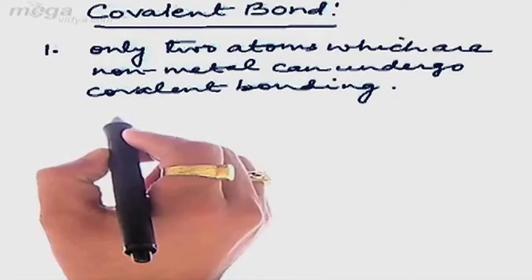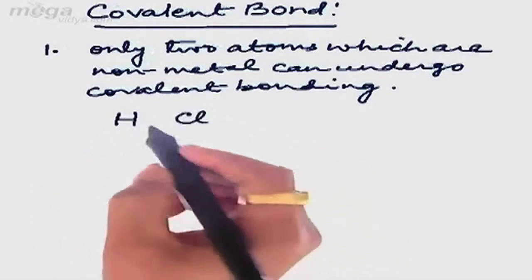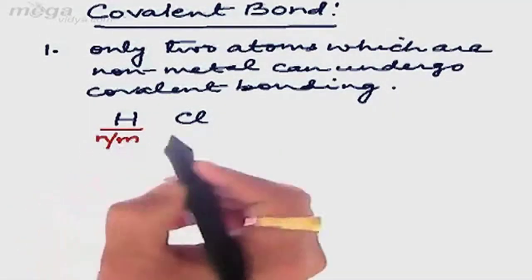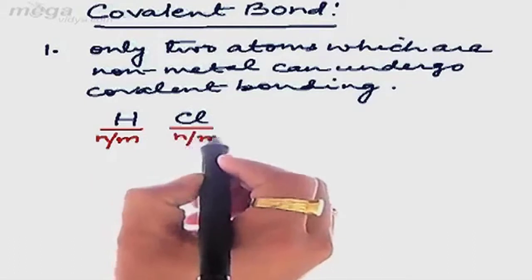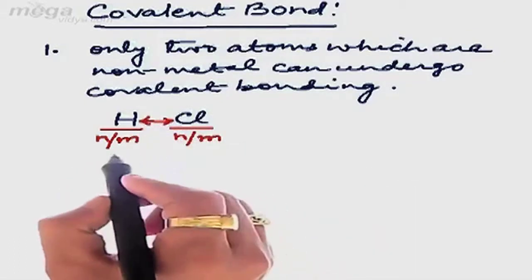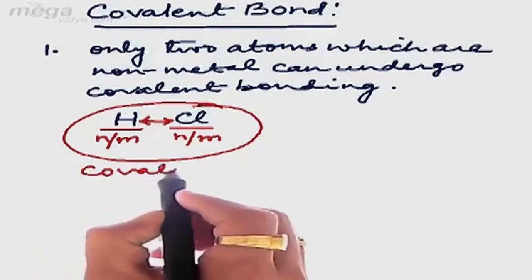For example, if we ask whether there can be a covalent bond between hydrogen and chlorine, then here we observe that hydrogen is a non-metal. Similarly, chlorine is also a non-metal. So these two atoms can form a covalent bond. Means a covalent bond is possible in this case.